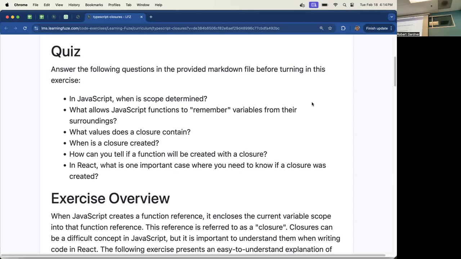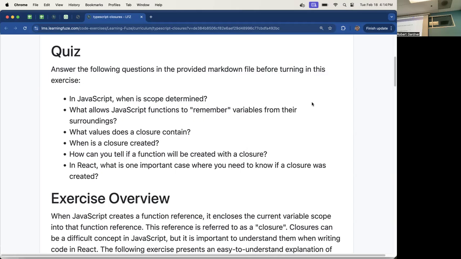Okay, so what values then go into a closure? If I have a function inside of a function, and I'm using something that is declared outside of the function, that thing that I'm using goes in the closure.